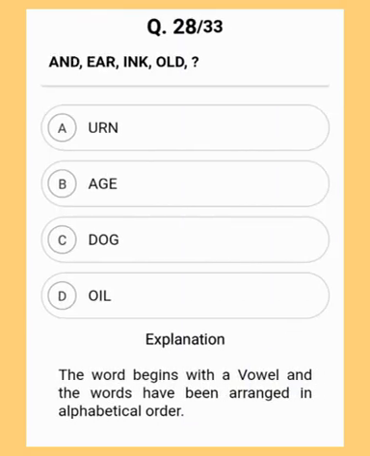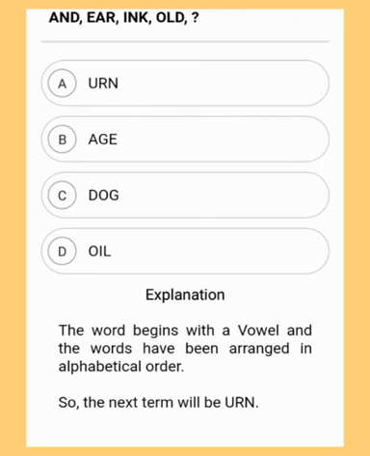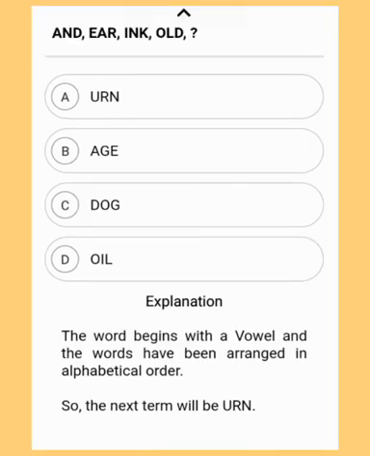The words begin with a vowel and the words have been arranged in alphabetical order. So the next term will be URN. I hope you have understood the answer. URN, option A, URN is the correct answer. In case you haven't understood the answer, then let me explain. Here you can see A and D, then EAR, INK, OLD. As the vowels are A, E, I, O, U, the next answer will be something that has U in the initial. So option A is the only correct answer that we can find. So moving to the next question.